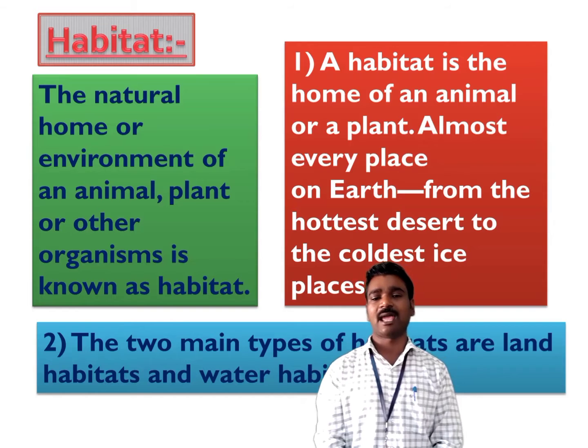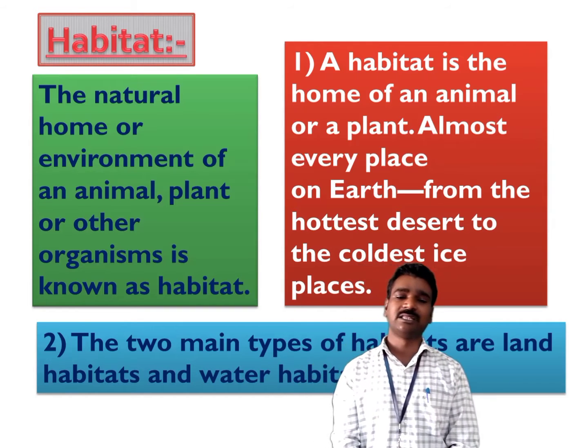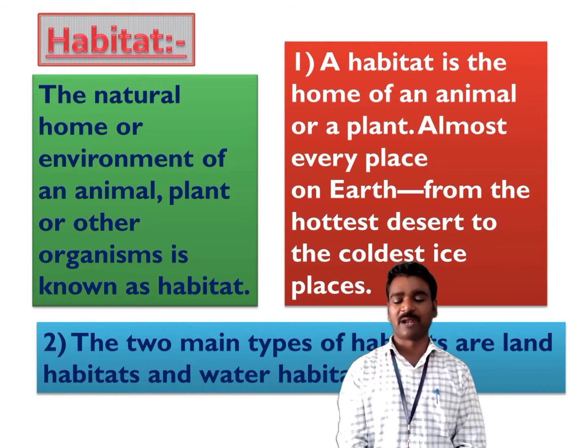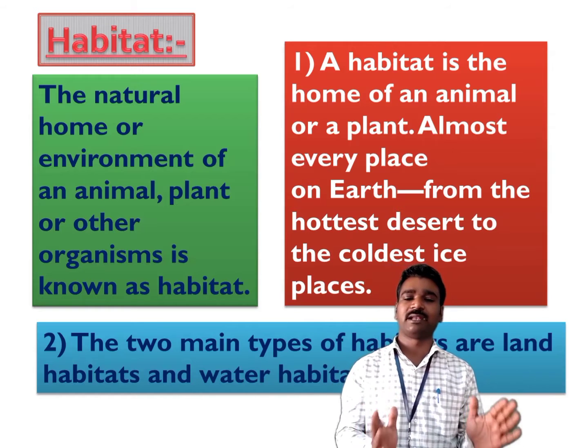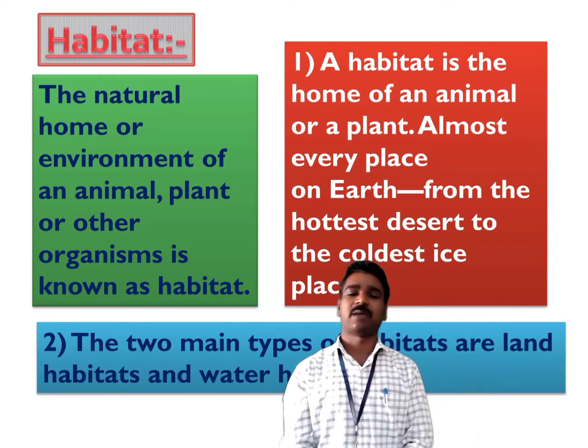We can also define habitat as the home of an animal or a plant. The natural home of a plant where it grows is called the habitat.